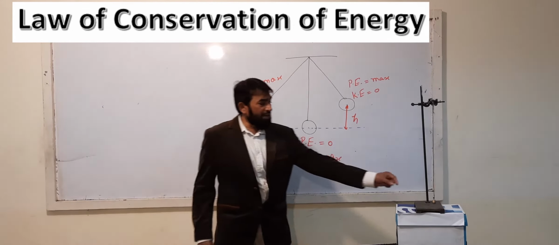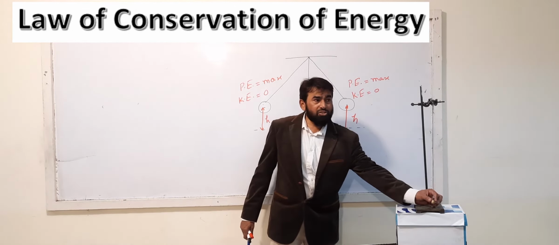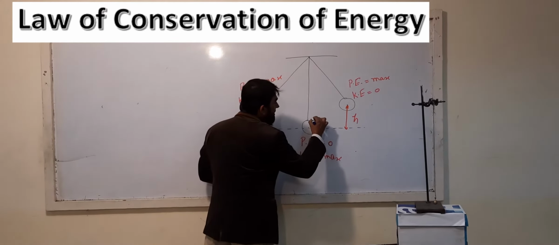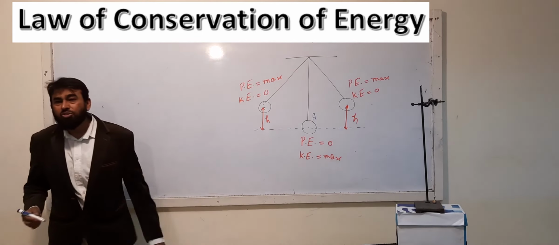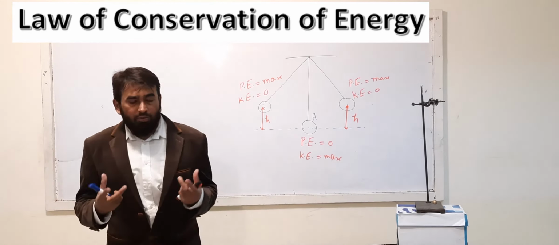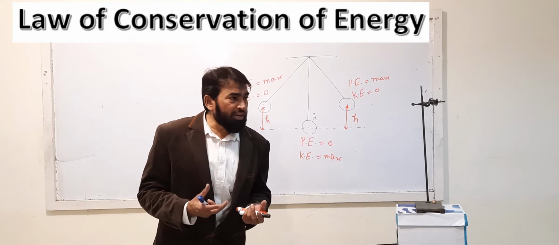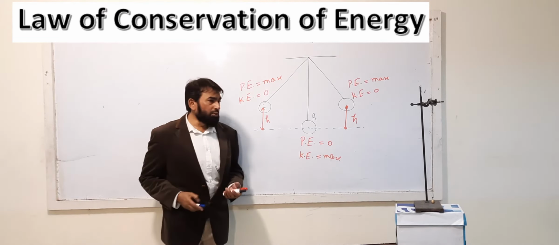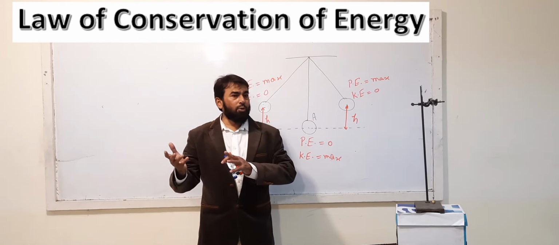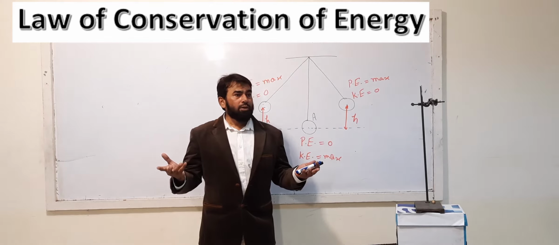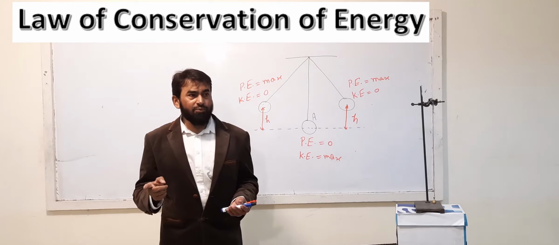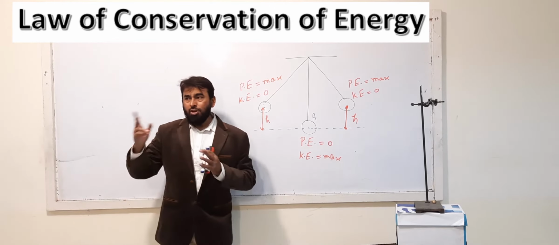You can see that here is the pendulum. The bob of the pendulum is here. Now you can see that initially it is at point A. Suppose this is the position A. The bob is at position A. You know that the human body has chemical potential energy. And I also told you that whenever energy is converting from one form to another form, work is done. I told you that work is done whenever the energy is converting from one form to another form.